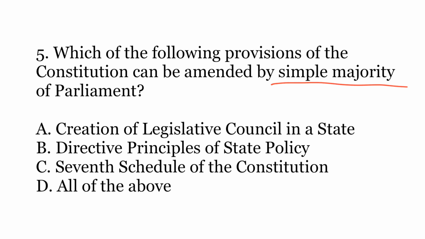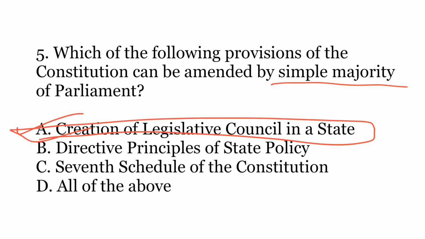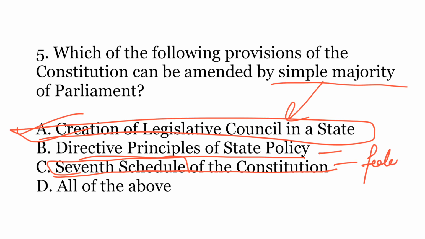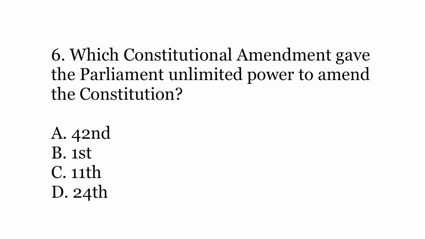The correct answer is A. Creation of Legislative Council in a state. This is the only provision in this list that can be amended by simple majority. To amend the directive principles, special majority of Parliament is required, and to amend the 7th Schedule of the Constitution, that is the schedule in which all the three lists, union list, state list and concurrent list, are located, this schedule can be amended by the special majority of Parliament as well as the consent of at least half the state legislatures, since it changes the federal nature of the Indian Constitution. Therefore, only this particular provision can be amended by simple majority of Parliament.